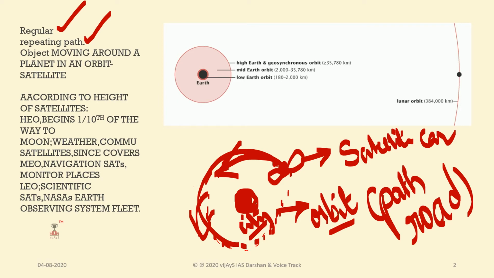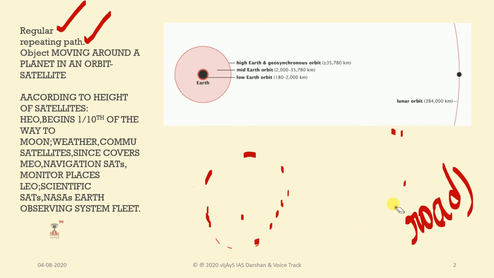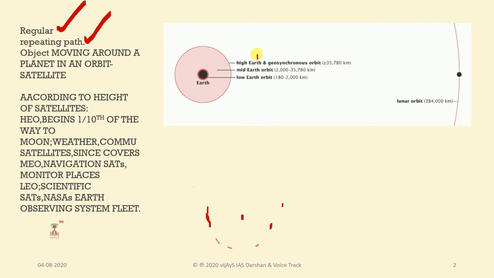And according to the height of the satellites, they are divided into three types here. If you see clearly, first one is high earth orbit, mid earth orbit, and low earth orbit. So what are these orbits?